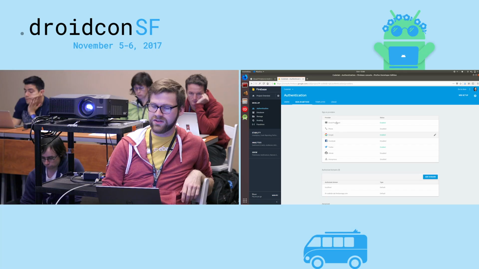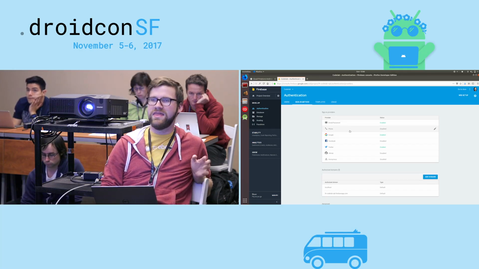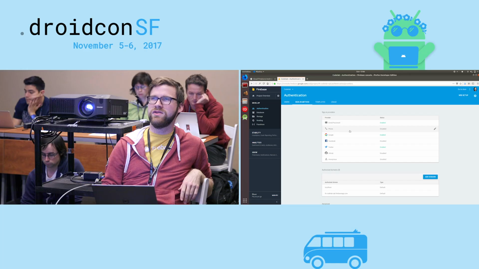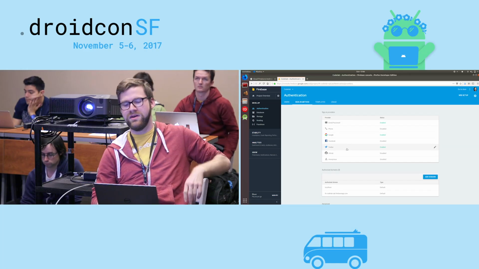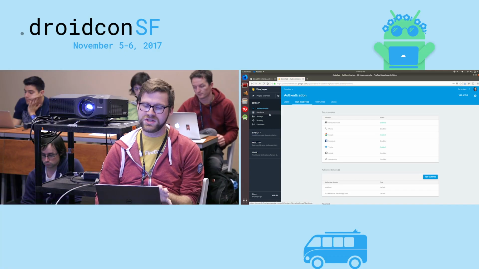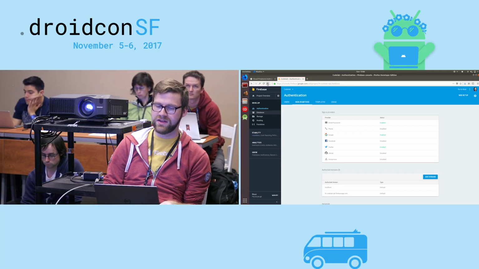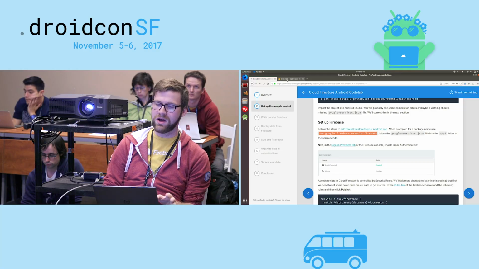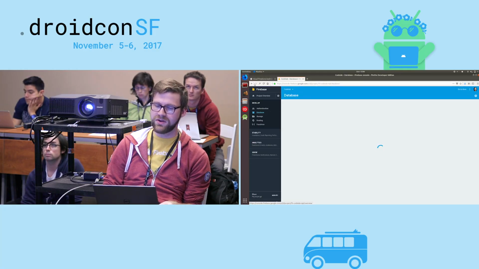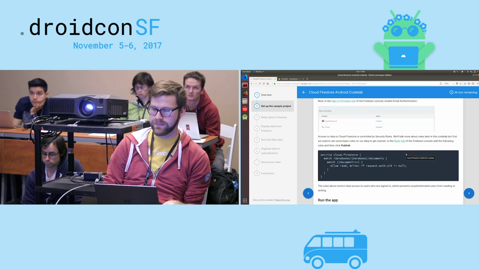And like I said, you have a bunch of other options here. You have phone auth. If you've ever used Twitter Digits, that's the future. This is the future version of that. Google sign-in, Facebook, Twitter, all your favorite providers. At this point, we are pretty much done in the console. You actually don't need to do anything else for the rest of this project. We will keep it open to look at a few things, but you don't actually need it for anything. That's all the configuration we need to do.